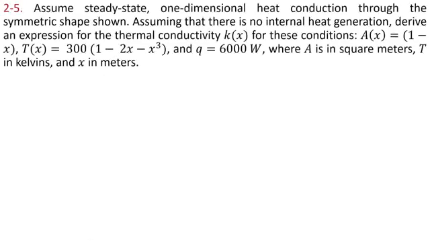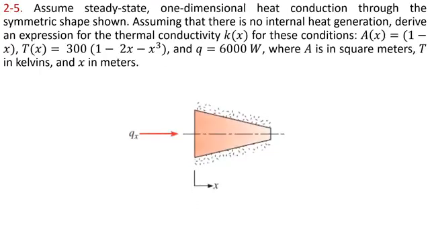Our first problem is problem 2-5 of our textbook, and its statement is: assume steady state one-dimensional heat conduction through the symmetric shape shown. Assume there is no internal heat generation. Derive an expression for thermal conductivity k of x for these conditions. A of x is equal to 1 minus x, T of x is equal to 300 times (1 minus 2x minus x cubed), and q is equal to 6000 watts, where A is in square meters, T in Kelvin, and x in meters.